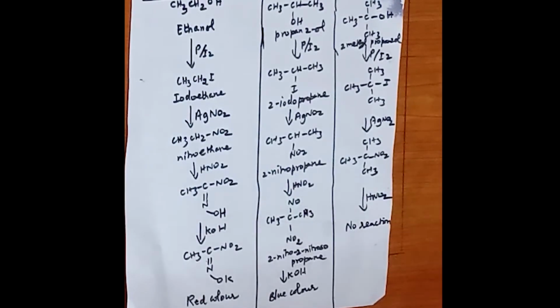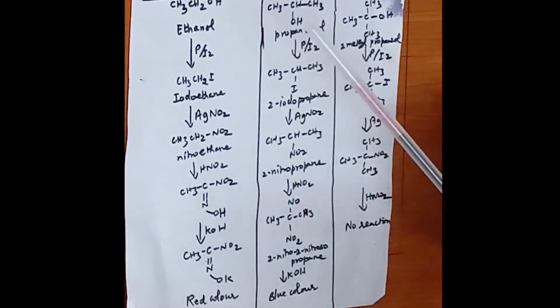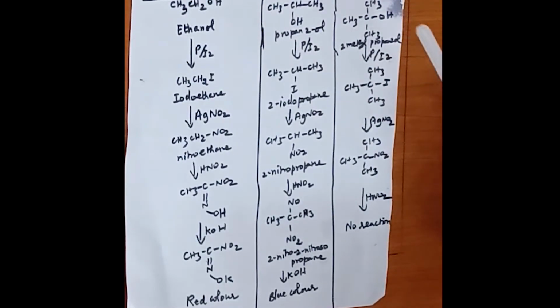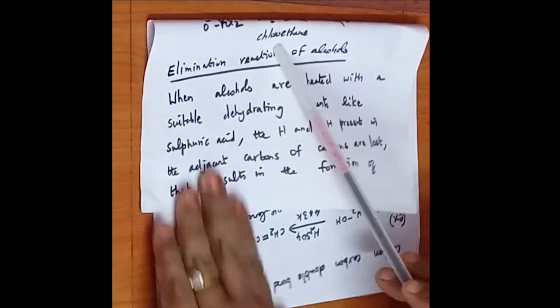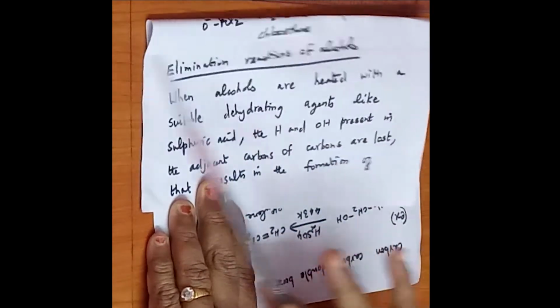So we have seen how to distinguish primary, secondary and tertiary alcohol by two tests. First one is Lucas test, second one is Victor-Meyer test. Both the tests are very important. Distinguish primary, secondary and tertiary alcohol by Lucas test, and by Victor-Meyer test. Both are important 3-mark questions. Next we are going to see elimination reactions of alcohol.